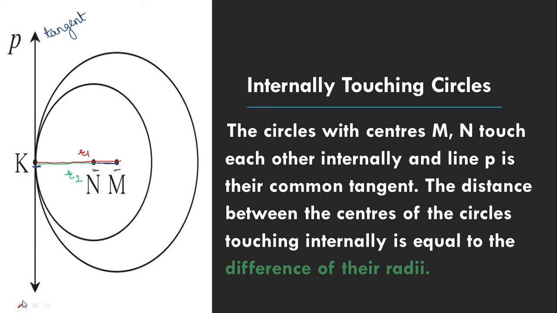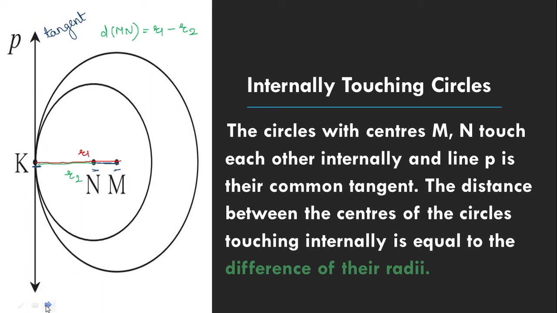Then definitely, by using common sense, the distance MN will be the radius of the bigger circle minus the radius of the smaller circle. So whenever we want to find the distance between the centers of two internally touching circles, we are going to take the difference between the two radii, that is, the bigger circle's radius minus the smaller circle's radius.